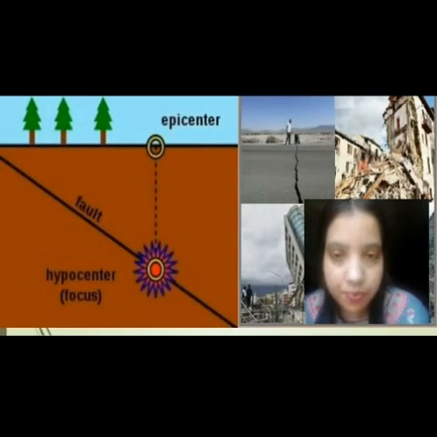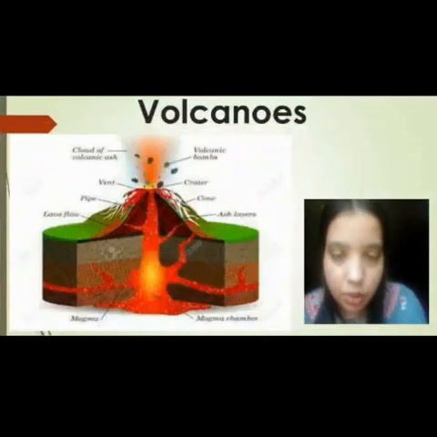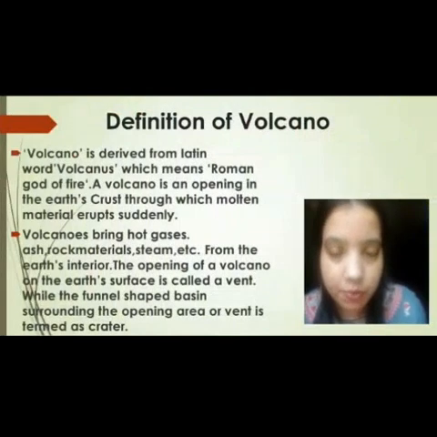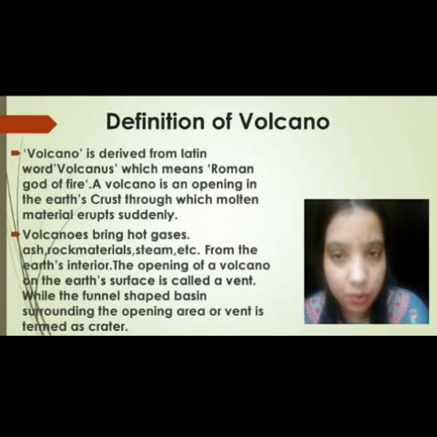So let's move to the next topic, that is volcano. Volcano is the best example of the endogenic forces exerted by the earth inside. Let us understand volcanoes through the definition. Volcano is derived from the Latin word volcanus, which means Roman god of fire.